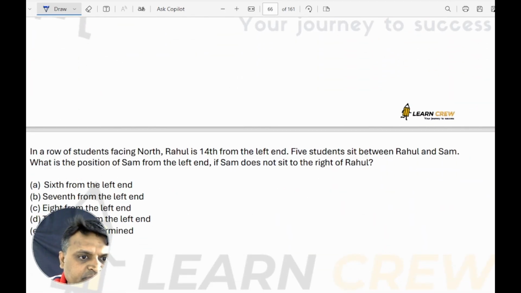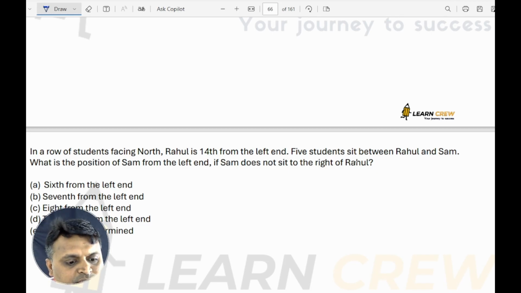Next, 33. In a row of students facing north, Rahul is 14th from the left hand. 5 students sit between Rahul and Sam.